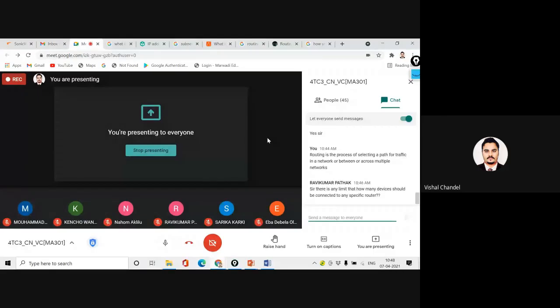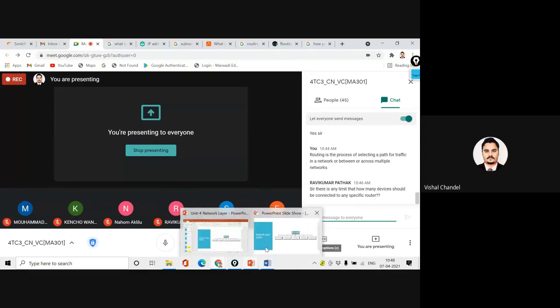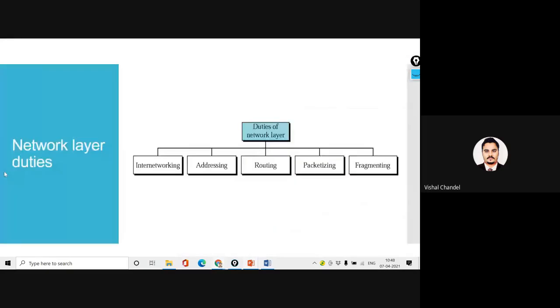So I think it will be clear to everyone what routing is. Routing is the process of selecting a path, or selecting the best path, in the network. That we call the routing. Now how are routers going to select the best path? There are some processes that we are going to discuss, the routing techniques. How does the router follow this?